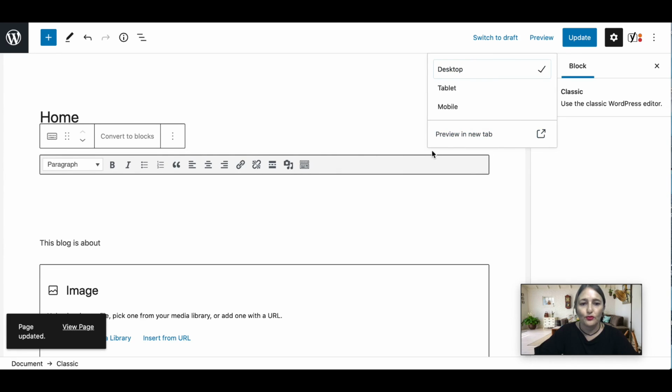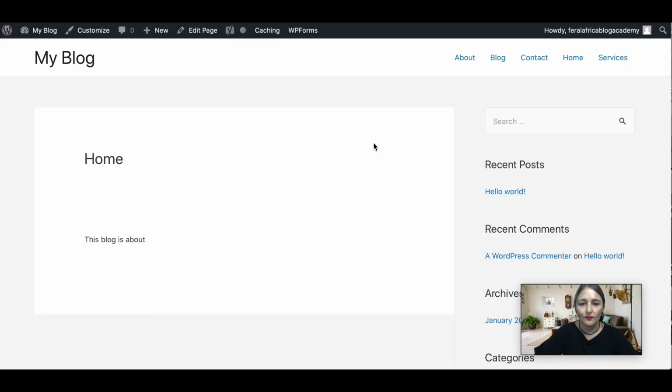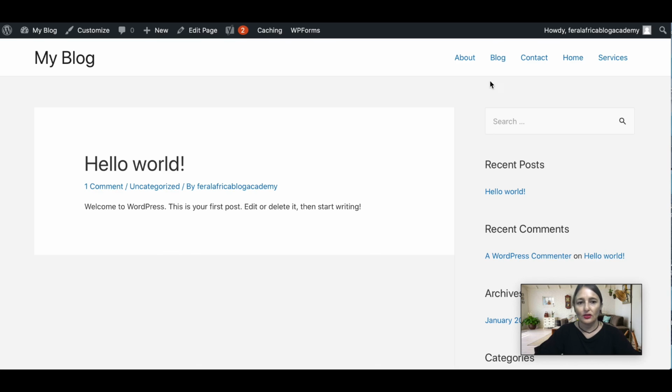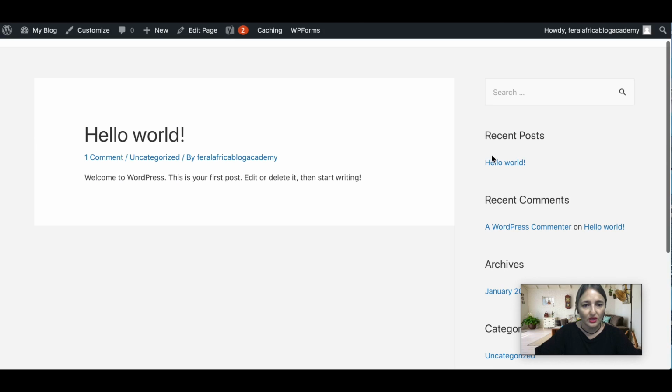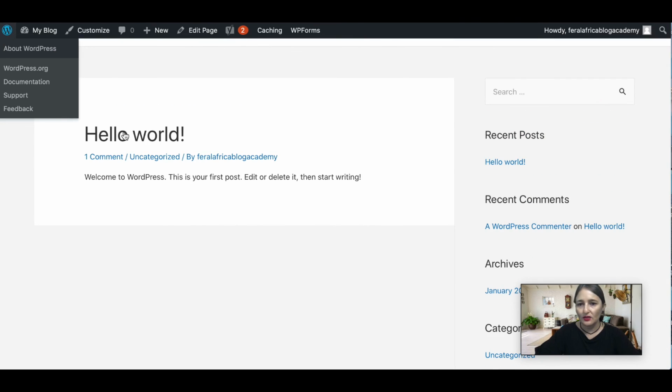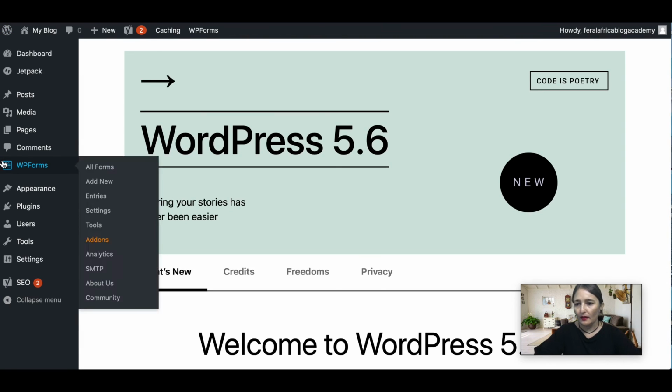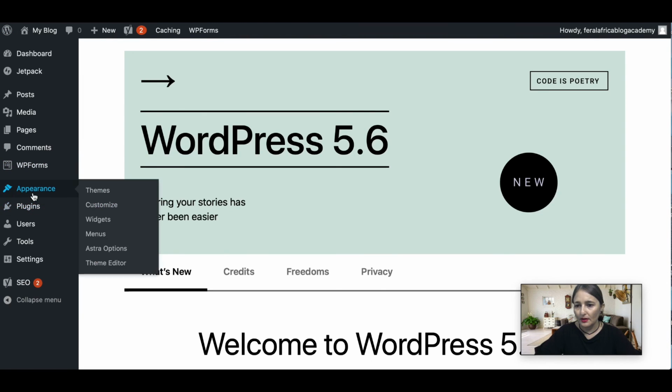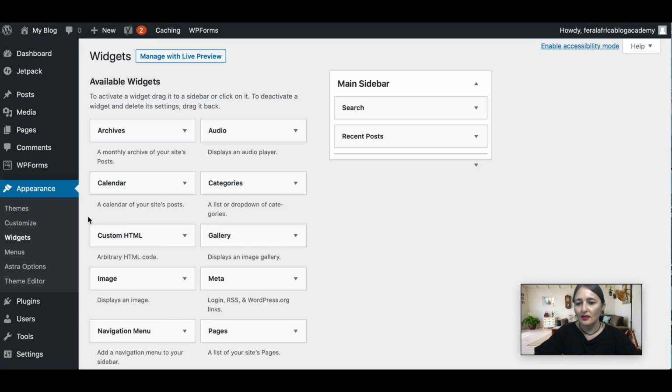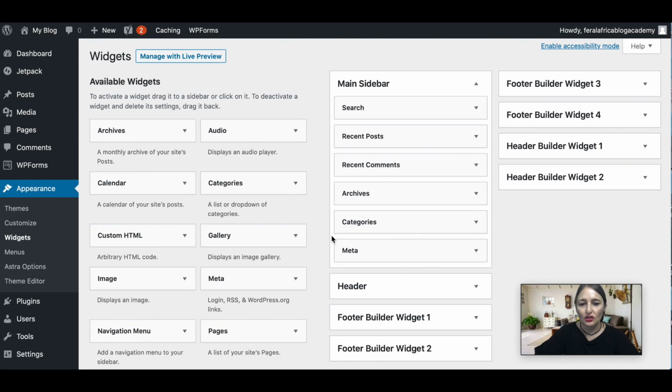And then we're going to preview and check it out again. Okay, so we've got all that junk gone. Go to our blog, and so you can go in then and publish your first blog. Just think, this is your sidebar. If you want to change your sidebar, you're going to go back into your WordPress blog, click on Appearance and Widgets. So widgets is where you will go to change your sidebar.